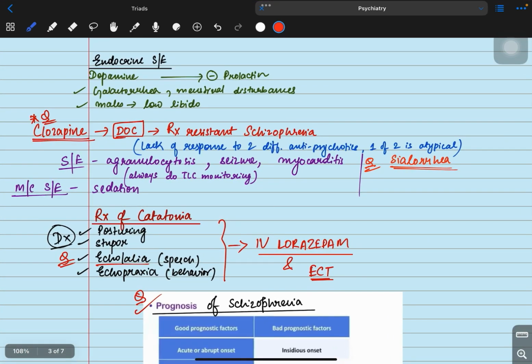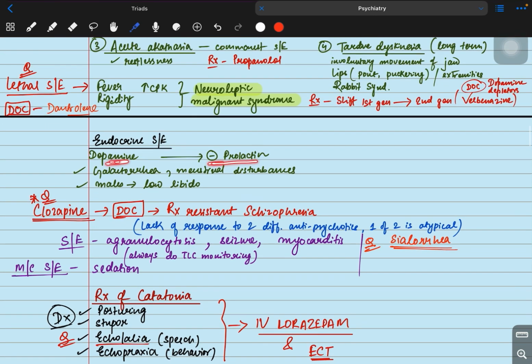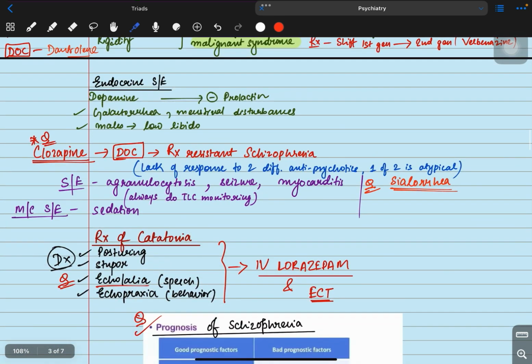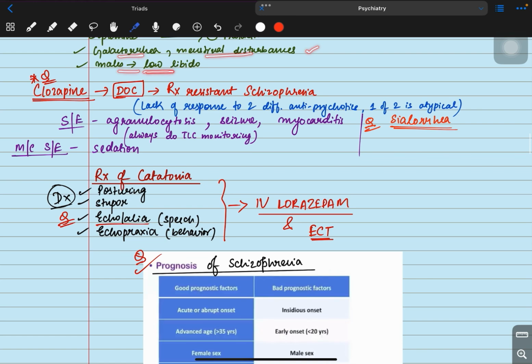Now coming to the endocrine side effects. The endocrine side effects occur because dopamine in our body helps to inhibit prolactin. Now if we block the dopamine receptors, the prolactin will increase and it will result in galactorrhea and menstrual disturbances in females, and in males it will result in low libido. So these are the endocrine side effects.